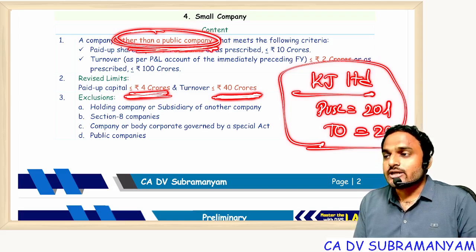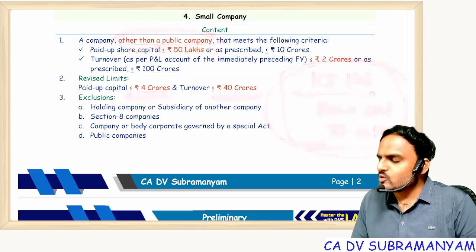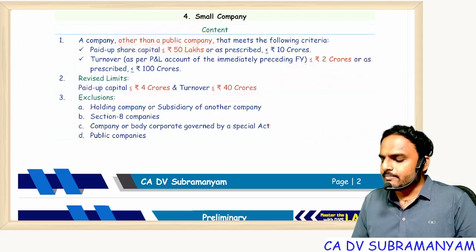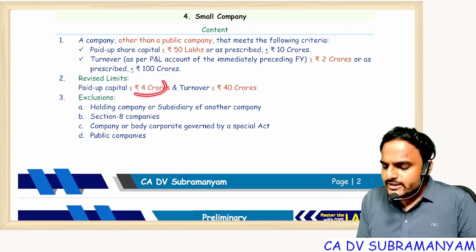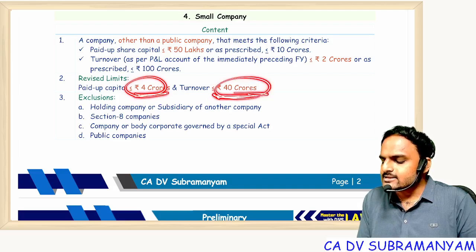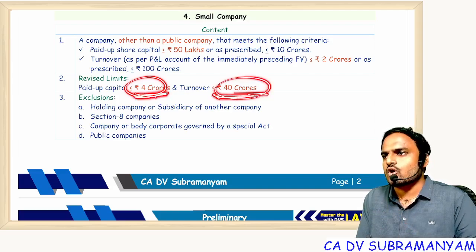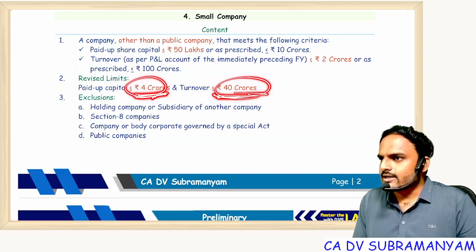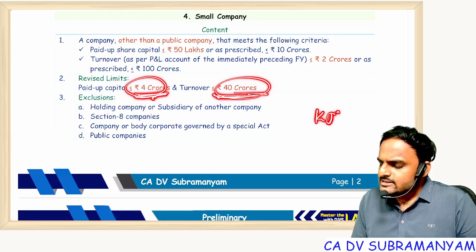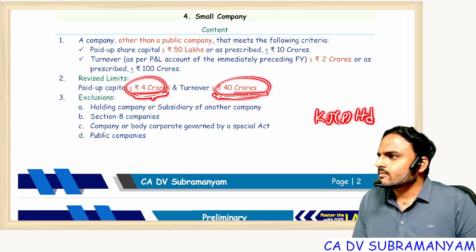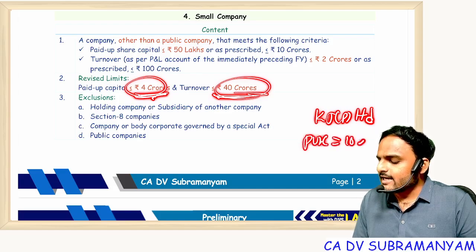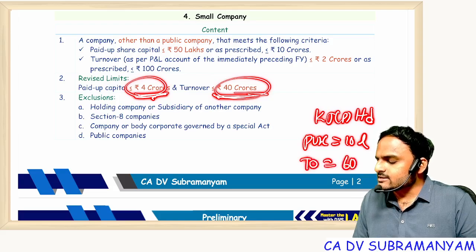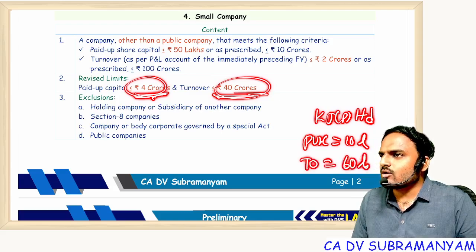Getting my point? So in the examination, the question will come like this only. Jan'26 Limited, paid up share capital 20 lakhs, turnover 2 crores. Just looking at these numbers, if we write yes it is a small company, then again the answer is wrong. Are you all getting my point? Suppose Jan'26 Private Limited Company. Okay, this question came in the exam. The paid up share capital of the company is 10 lakhs. The turnover is 60 lakhs. Is it a small company or not a small company?